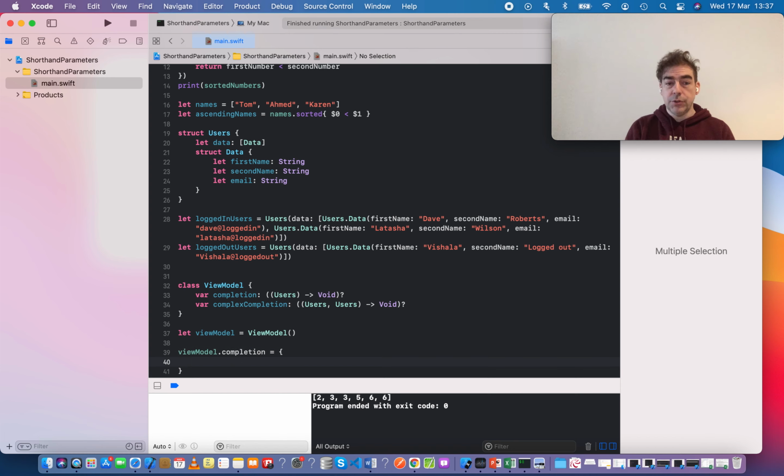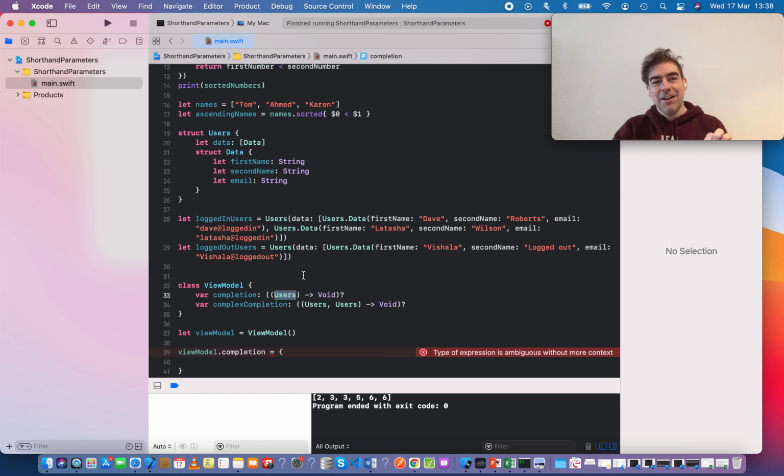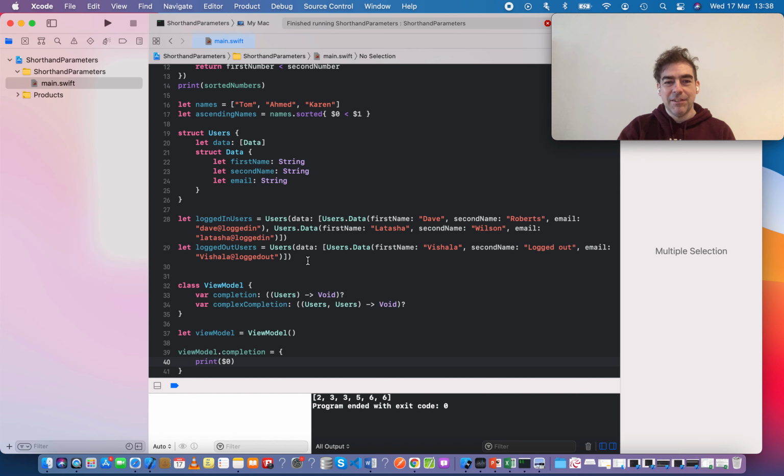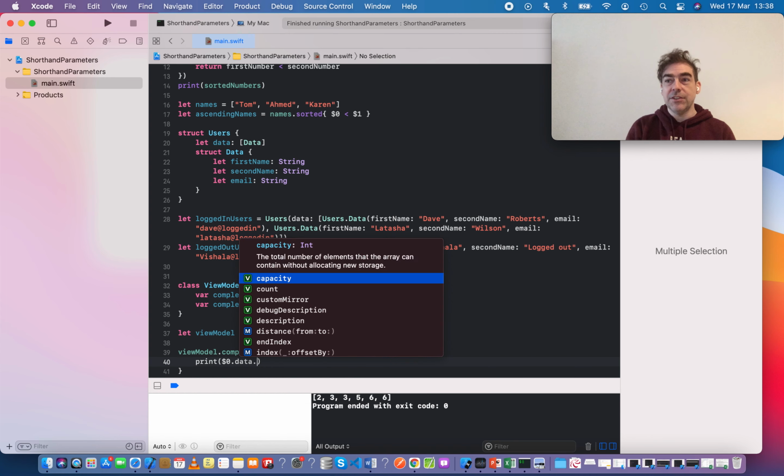And I can use shorthand types here. So there's one users type which has an array of data which contains the first and second name here. So what I might want to do is print out those users. So $0 represents the users. And then we're going to have data which is an array.